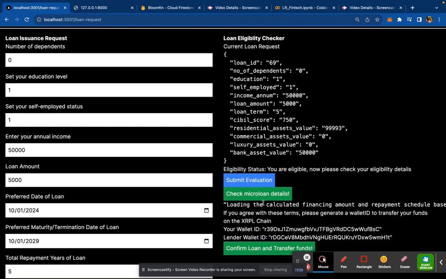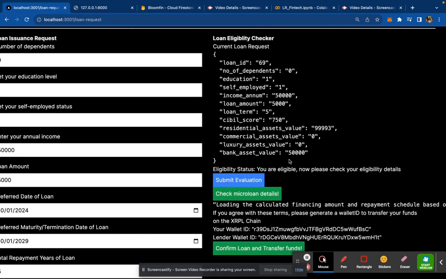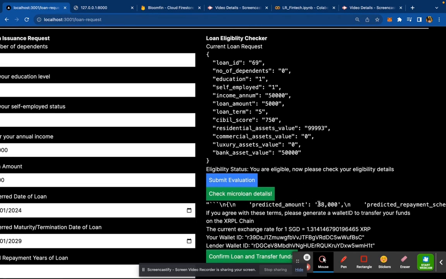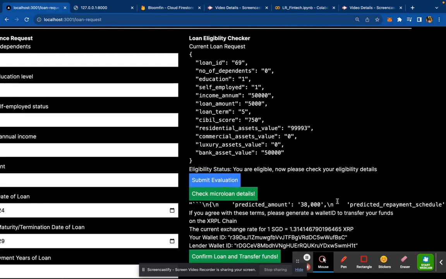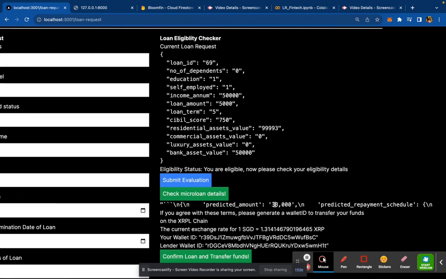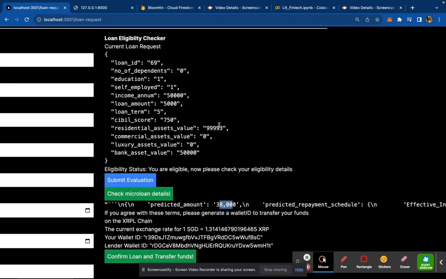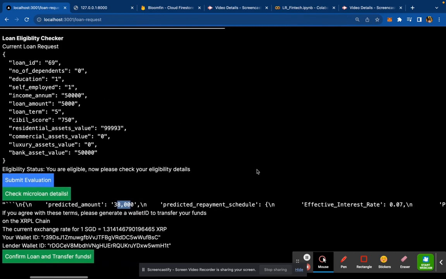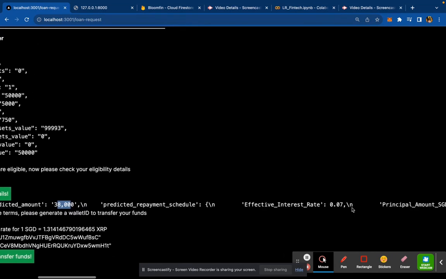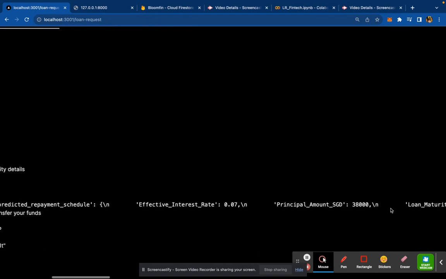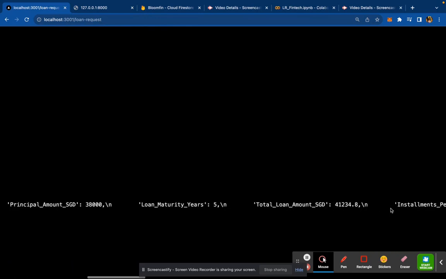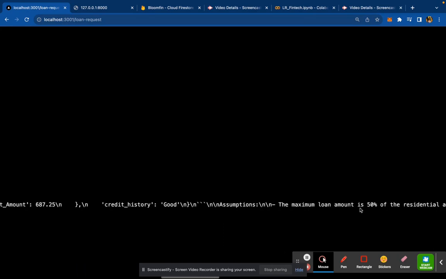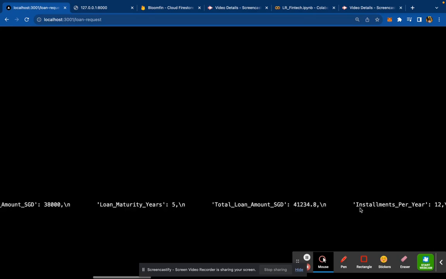Moreover, we use an LLM, namely the Gemini model from Google, to generate, based on your profile, a predicted loan amount you would be eligible for and a predicted repayment schedule. It seems Gemini found us eligible for 38,000 SGD worth of loans, which makes quite a lot of sense because we have a house that's over 100,000 and over 50,000 in our bank account. It tells us an effective repayment schedule as well: the effective interest rate, the principal amount, the maturity years, the total loan amount, the installments per year, the installment amount, the credit history, and any assumptions it made in reaching this prediction.